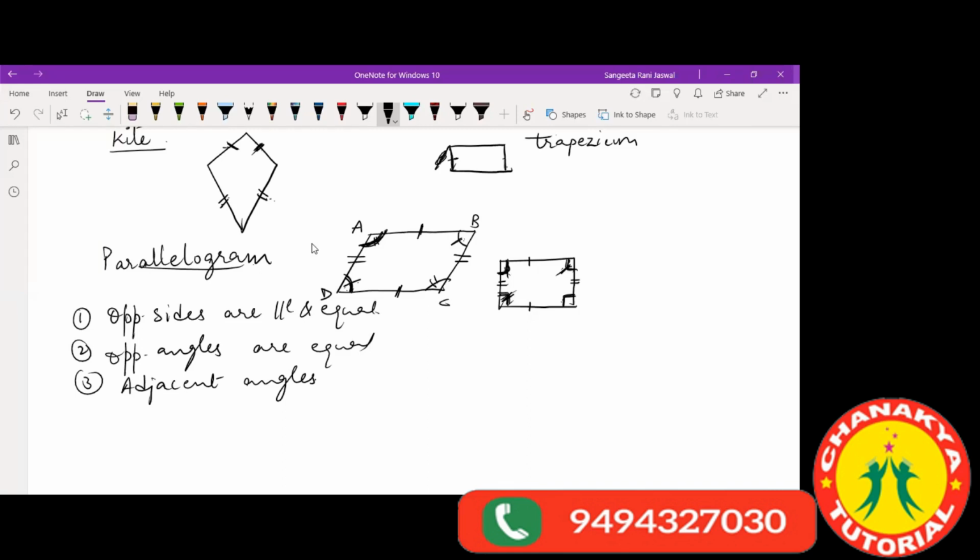Specify the location of the adjacent angles in the parallelogram. Where are the adjacent angles? Angle A is adjacent to angle D. And angle A is also adjacent to angle B because here also it is sharing a common arm.